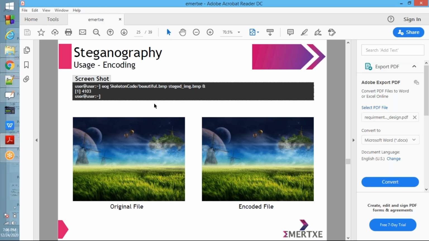There is no difference. Correct? No, there is no difference. So your output should also be the same as this. Whatever the encoded image is, your output image should be the same as that.